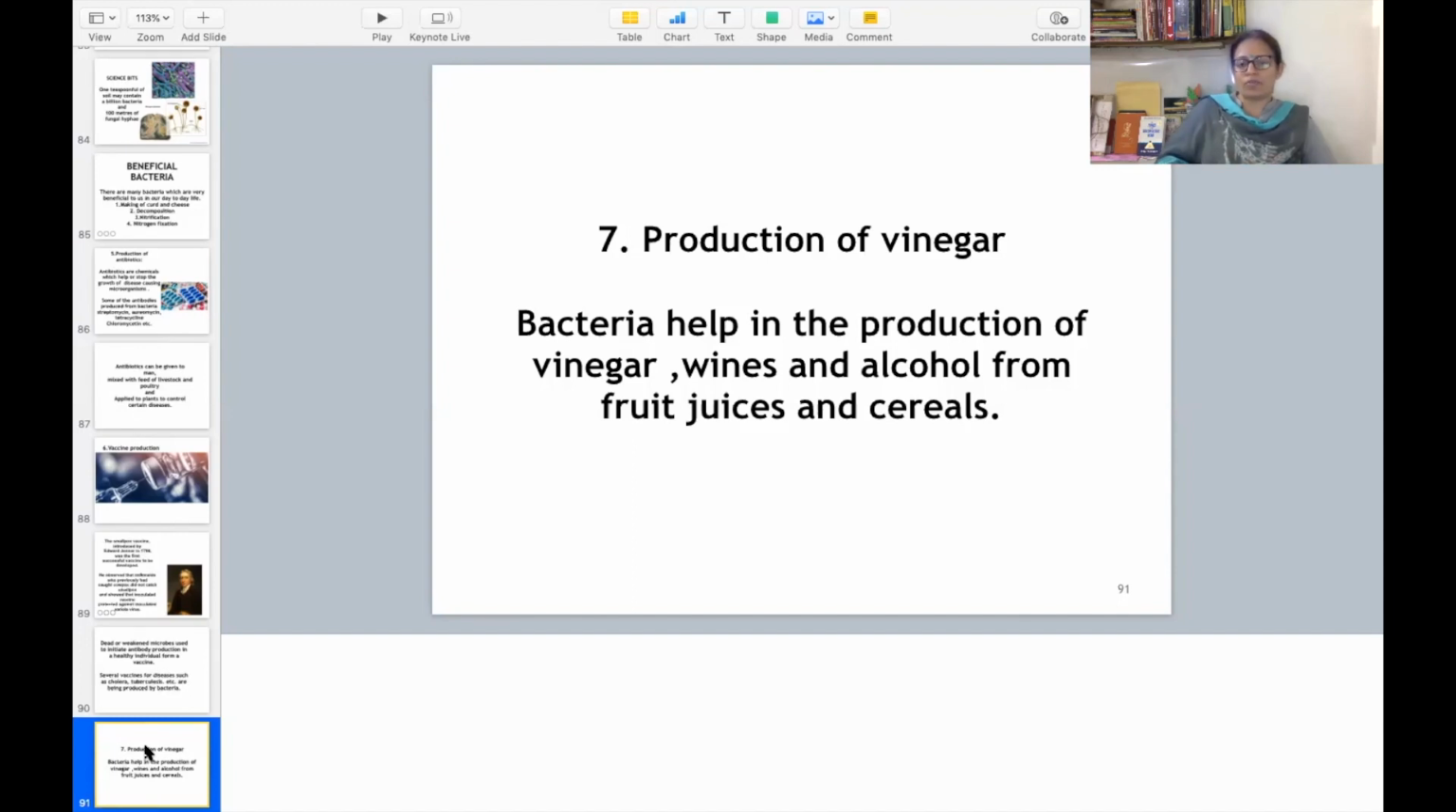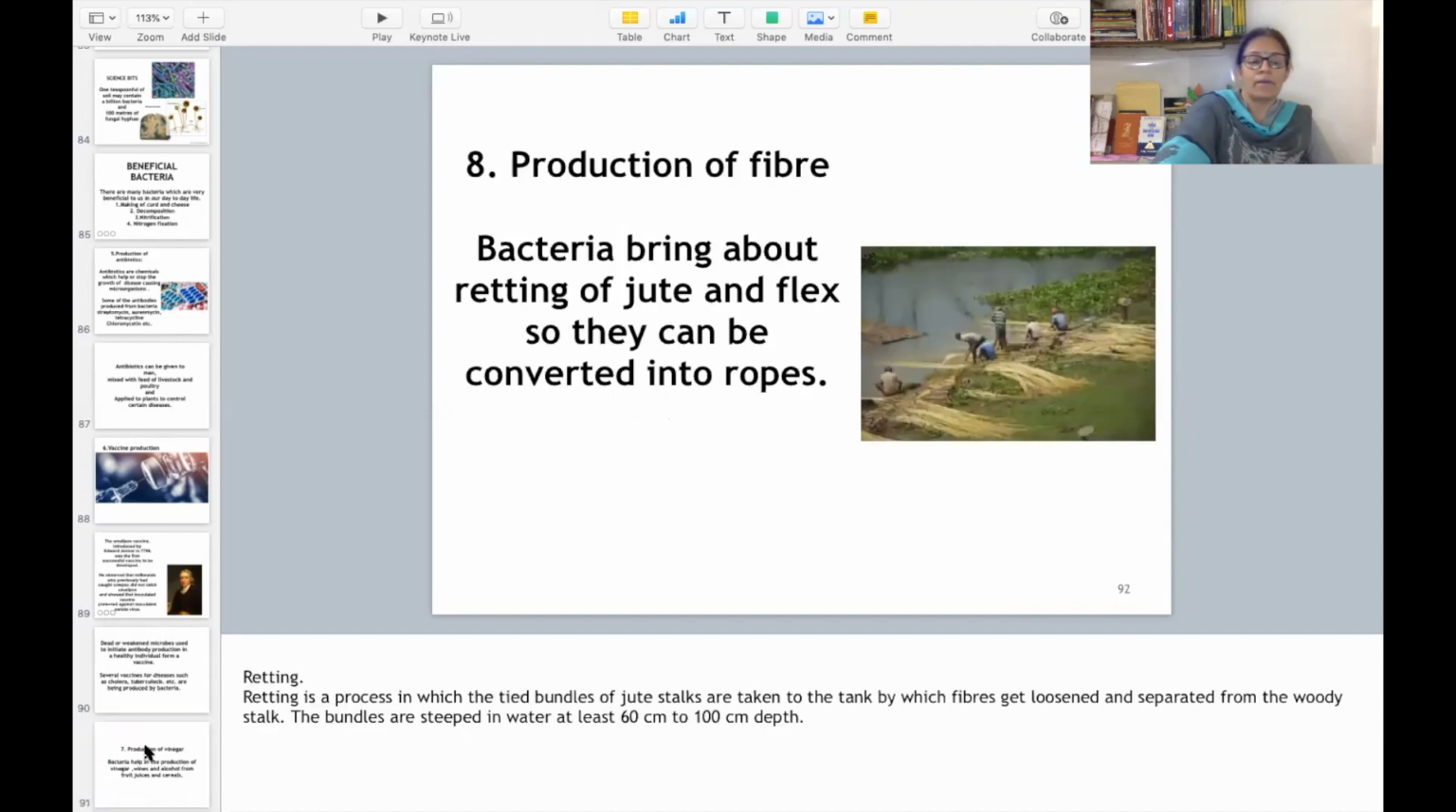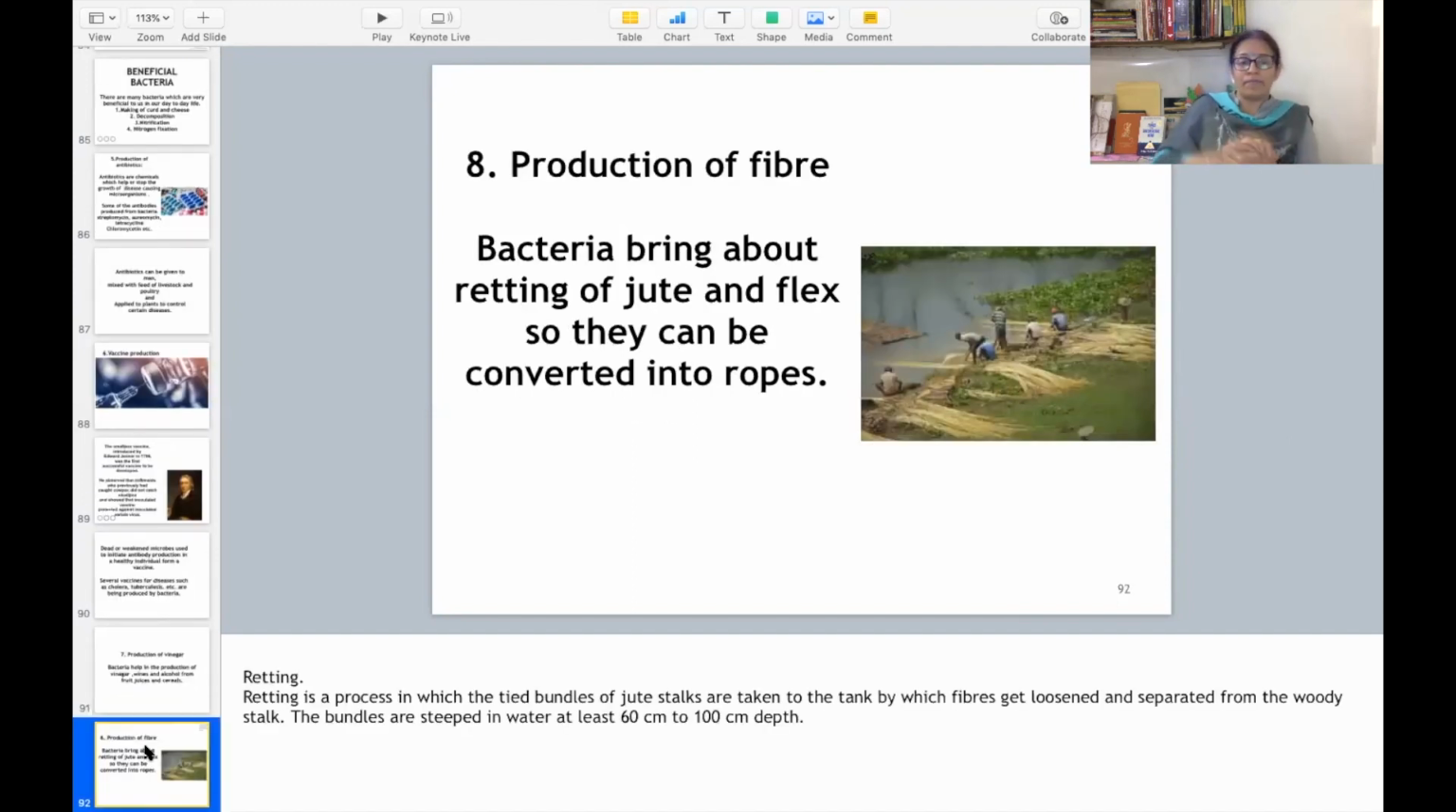Vinegar, sirka, जिसको बोलते हैं sirka. Bacteria help in the production of vinegar, wines and alcohol from fruit juices and cereals. Later on, when we will discuss this chapter further, we will come to know how this production of vinegar, wine and alcohol is done from the fruit juices and cereals. We will discuss this. Then production of fiber. Bacteria bring about retting of jute and flax so they can be converted into rope.